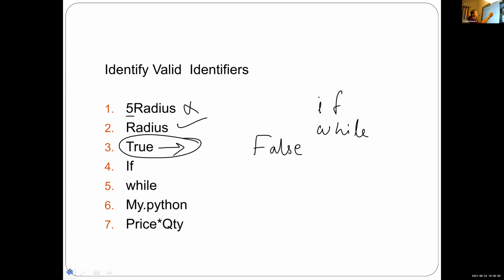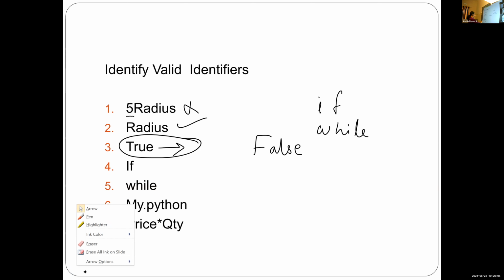The meaning of if, while, for, we will discuss later. These are some keywords: if, while, for, False, True. These are some examples of keywords.